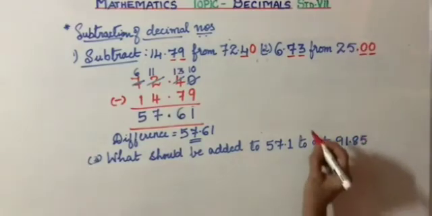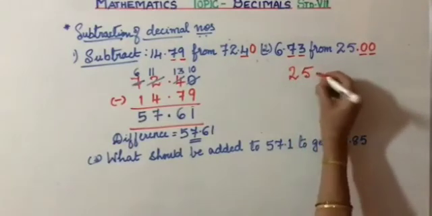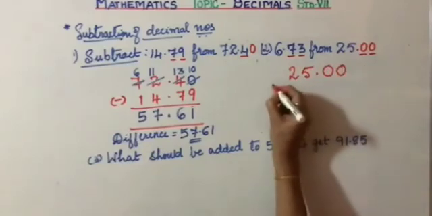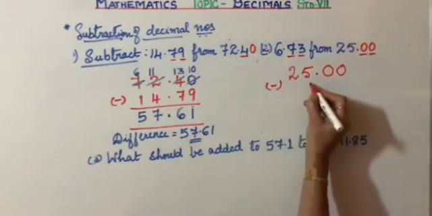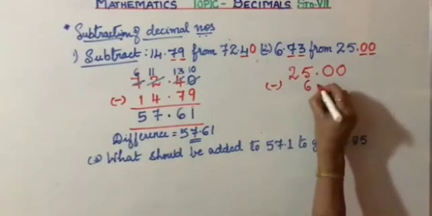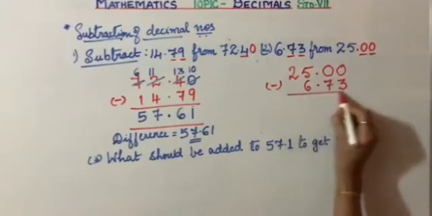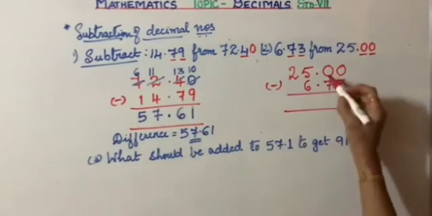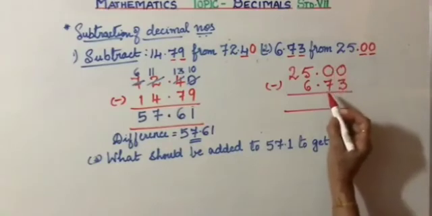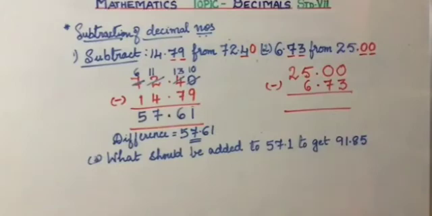Now how to arrange this? So you will arrange this as 25.00 minus 6. Now 6 has to be placed here and not here because we have 6 in the units place. Decimal 7 3. Again, let me repeat, children. I've seen many times that if these two zeros are not written here, there is a chance of writing this as 73 itself, which is wrong, as you all know.